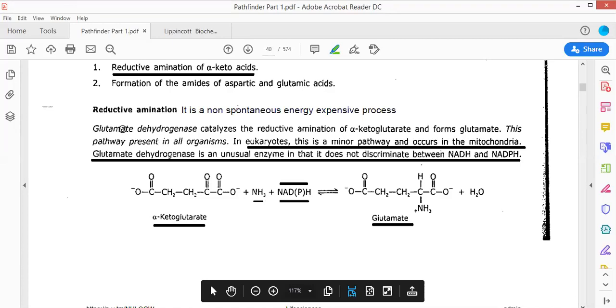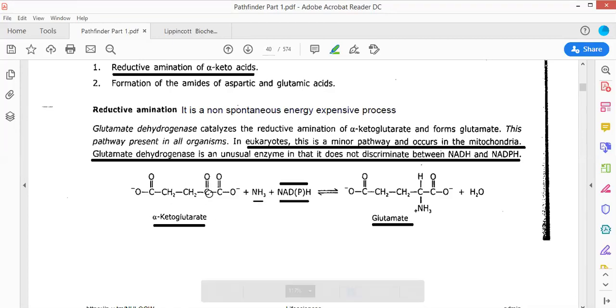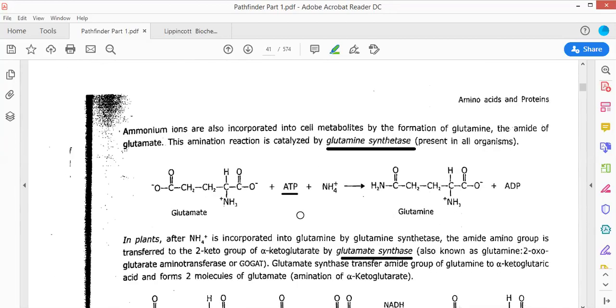Okay, so reductive amination, as I told you, is a process in which the amino group is being added. In this reaction, the amino group is being added. So this is reductive amination. In this reaction, the amino group is being added, so this is also a part of reductive amination.